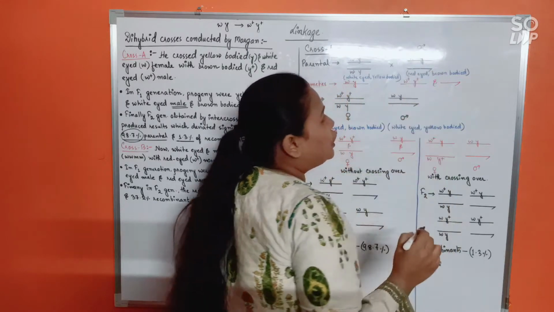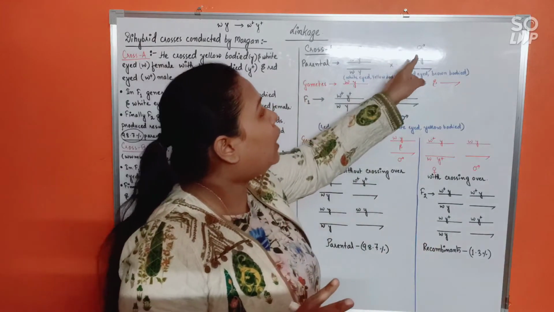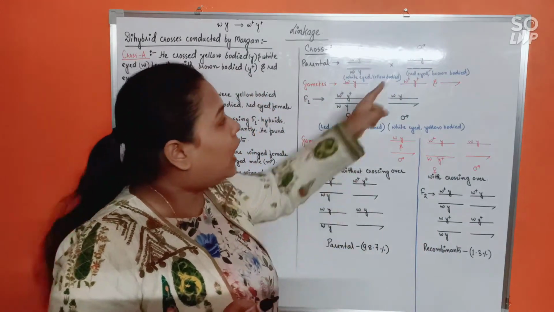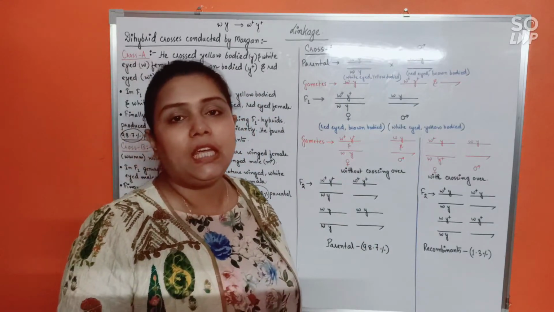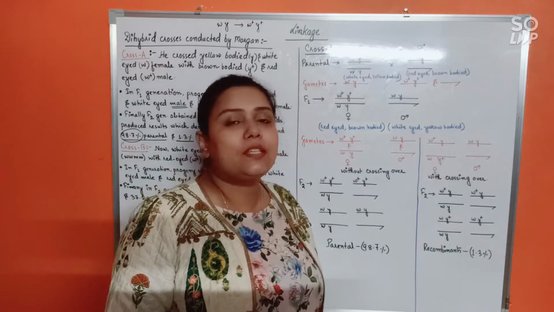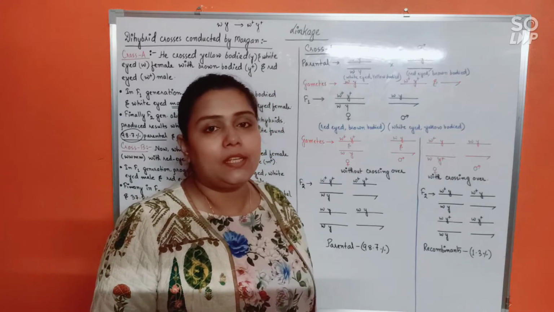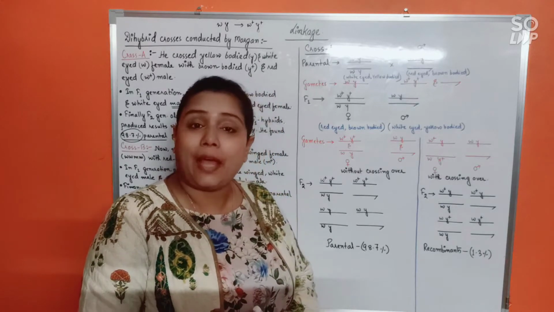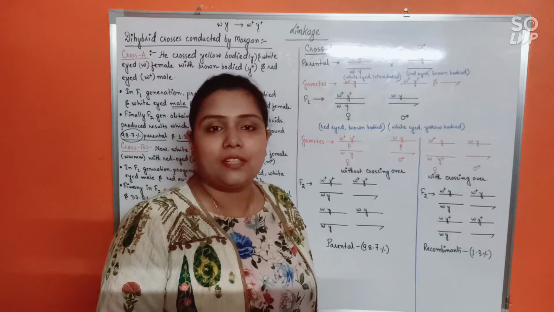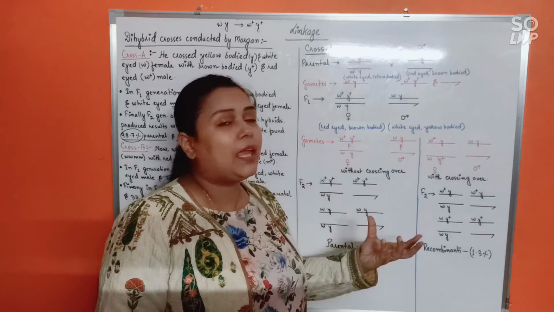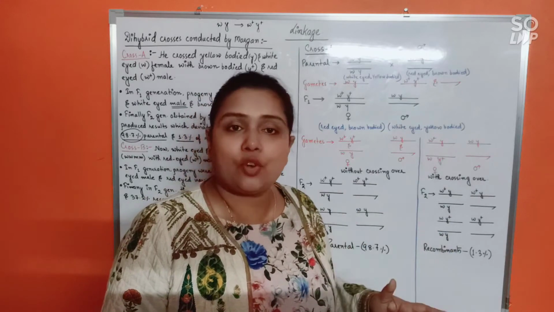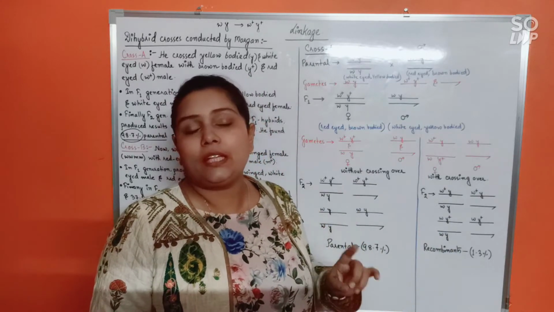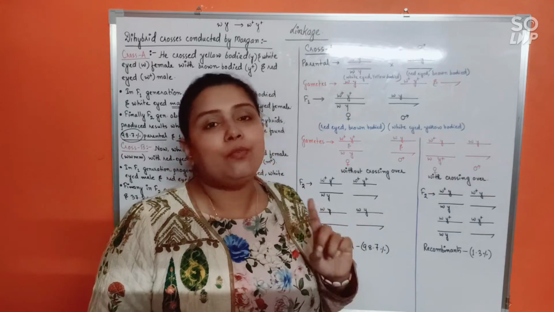For the W and Y genes, only one allele is present. The other is missing because the Y chromosome does not bear any genes. So this is also a kind of deviation from Mendelism, because according to Mendel, factors always remain in pairs, isn't it? But for human males or for Drosophila males, those genes which are present in the X chromosome will be functioning by only one allele.